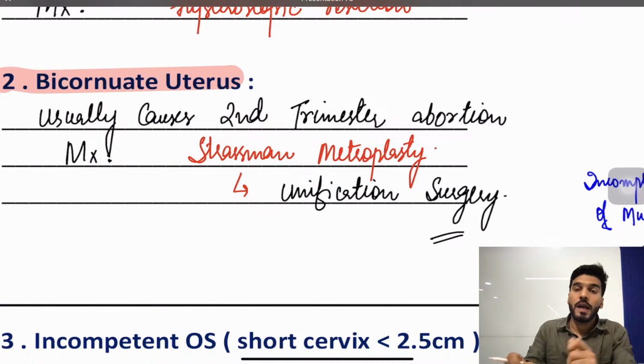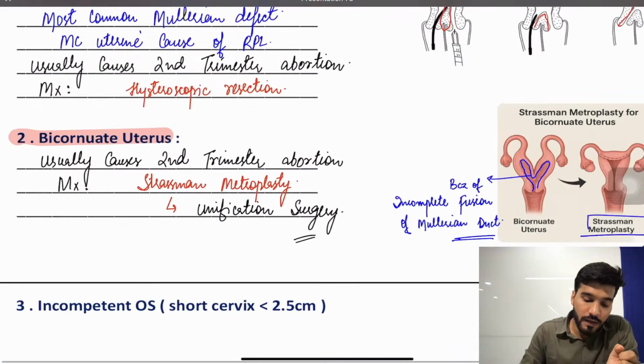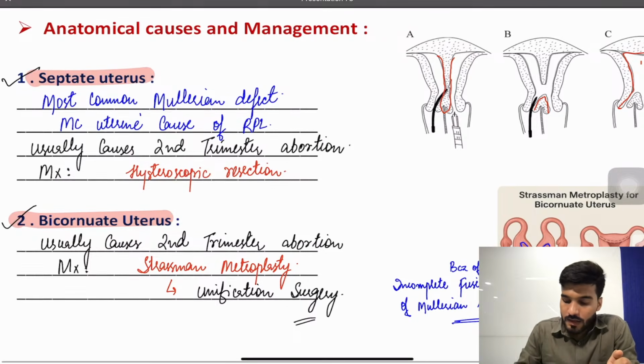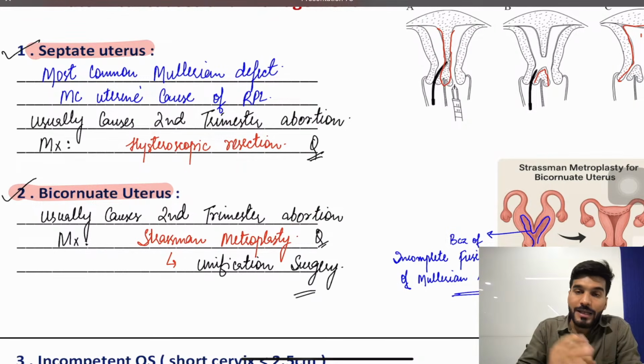And these two horns are because of an incomplete fusion of the Mullerian duct. And the most common Mullerian duct defect is going to be septate uterus, with management being hysteroscopic resection. Management for bicornuate uterus is going to be Strassman metroplasty.